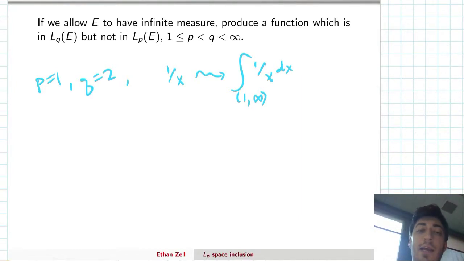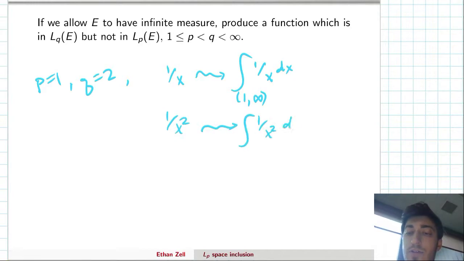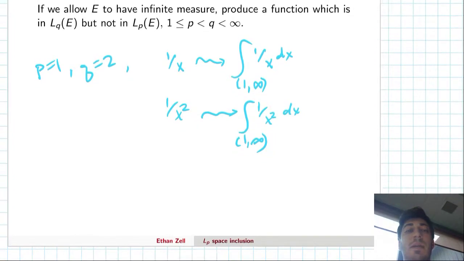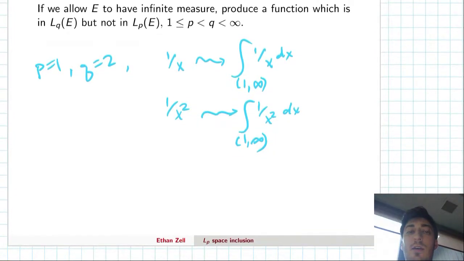In fact, this integral is infinite because the harmonic series diverges, and that's our integral test. On the other hand, when q is 2, 1 over x squared, the same integral over the same domain, 1 to infinity, in fact converges for the exact same reason. I think it's called the p-test in calculus. So now we want to generalize this notion to general p and q. The way to do that is to look at this 1 over x function and take the power of it that we want.